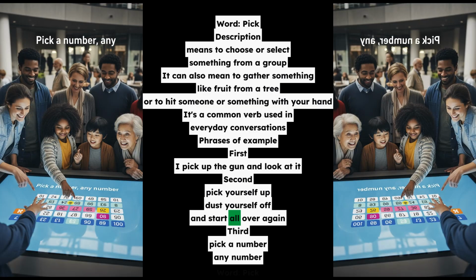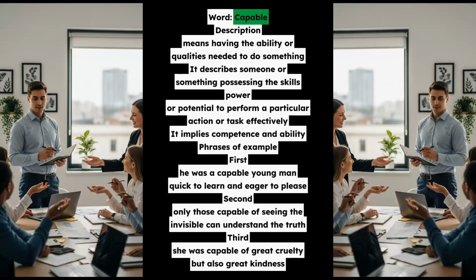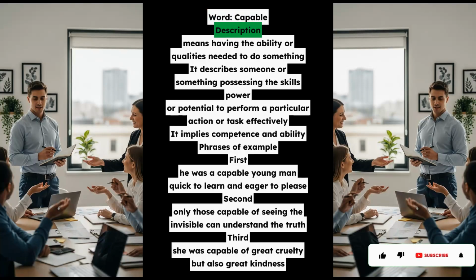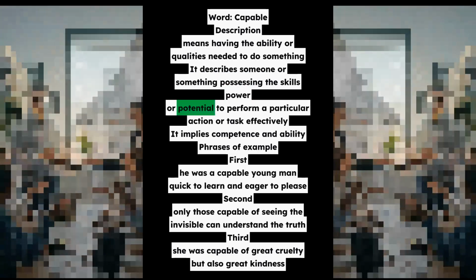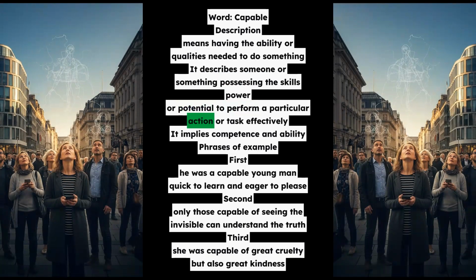Word: capable. Description: means having the ability or qualities needed to do something. It describes someone or something possessing the skills, power, or potential to perform a particular action or task effectively. It implies competence and ability.